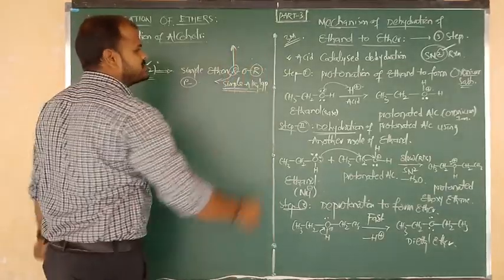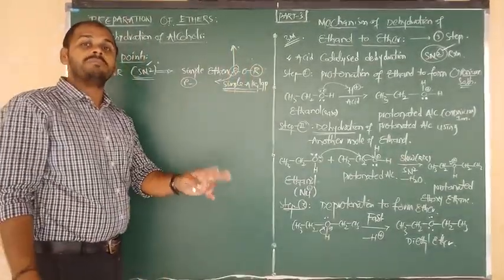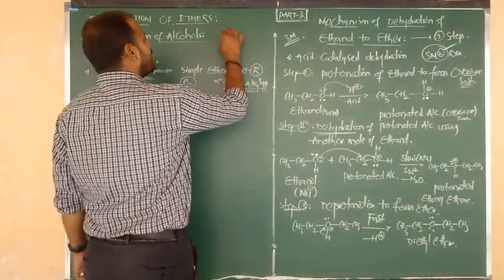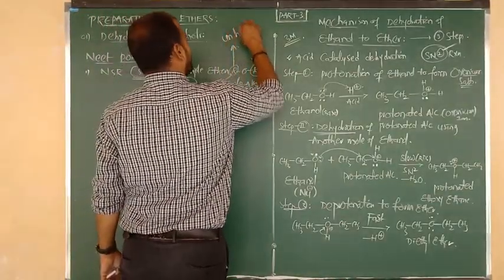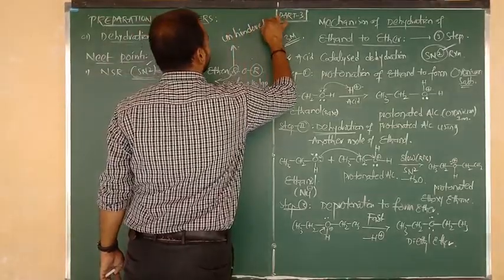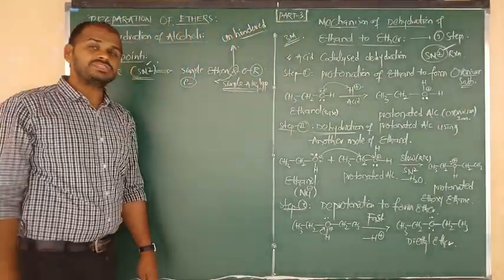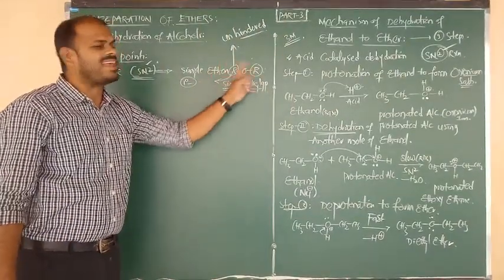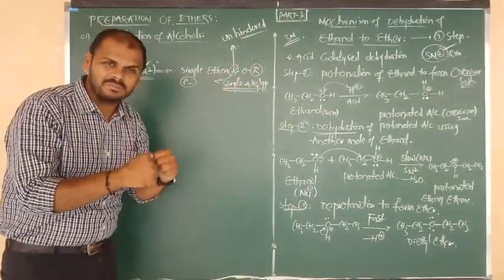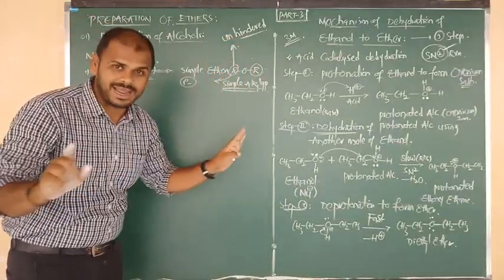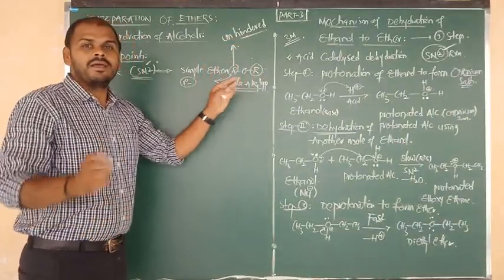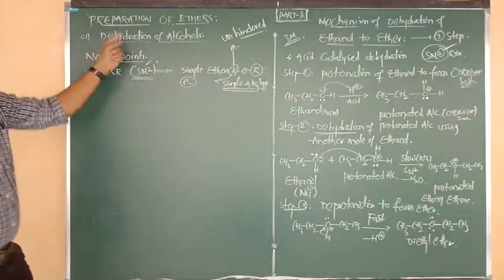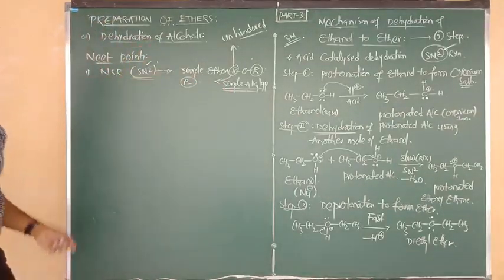Finally, we have to say that alkyl groups should not be in secondary and tertiary form. So the alkyl groups are unhindered. Secondary and tertiary alkyl groups are more hindered, meaning repulsions. But primary alkyl groups do not cause any repulsion, so no hindrance. Such simple, steric free ethers are prepared in the method that is nothing but dehydration of alcohols.